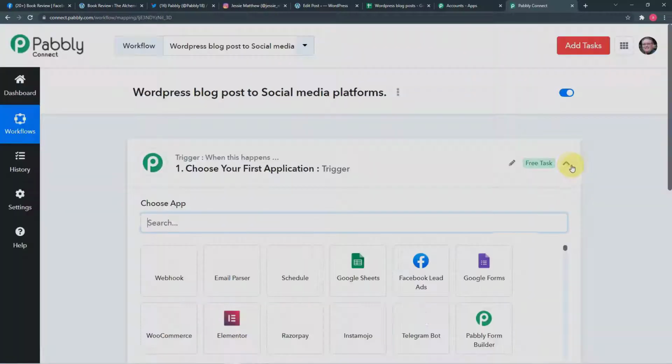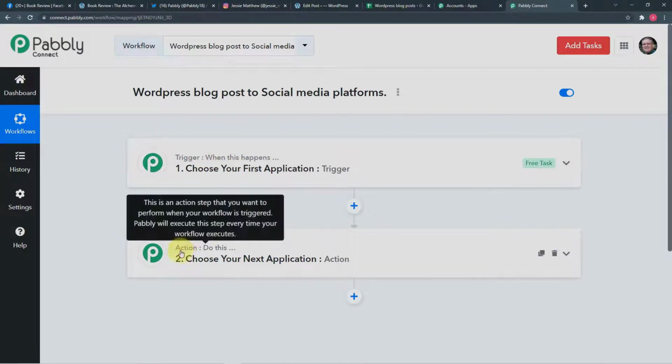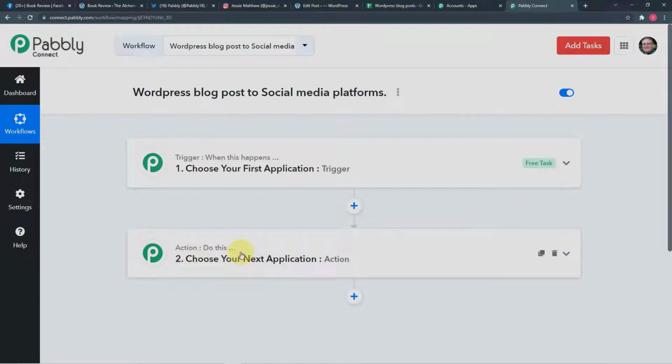So you can see your workflow is created, and as a workflow gets created, you will find these two things, the trigger and the action. So Pabbly Connect works on these two things. The trigger says when this happens, action says Pabbly Connect, please do this. Okay. So as in our use case, the trigger would be a new WordPress blog post, and the action would be to send the blog post link to all other social media platforms.